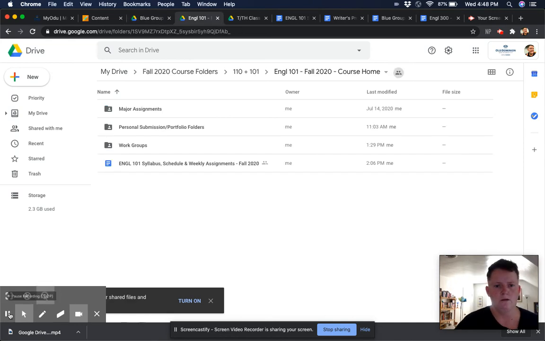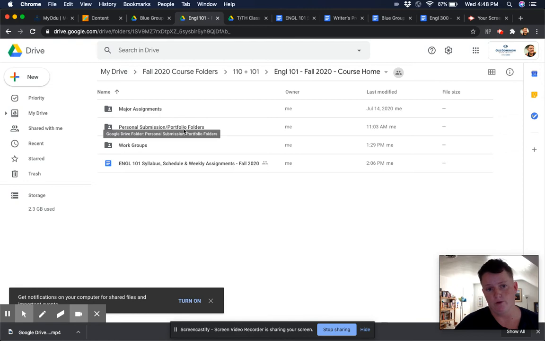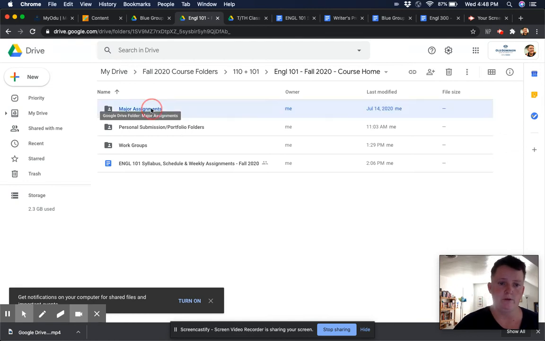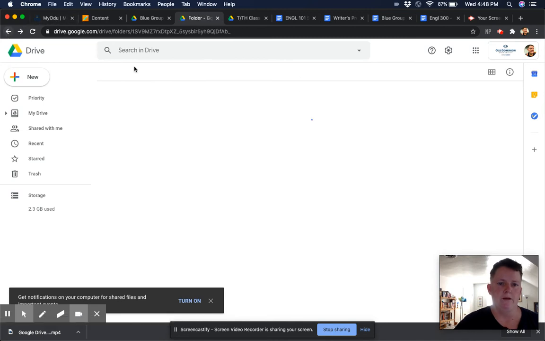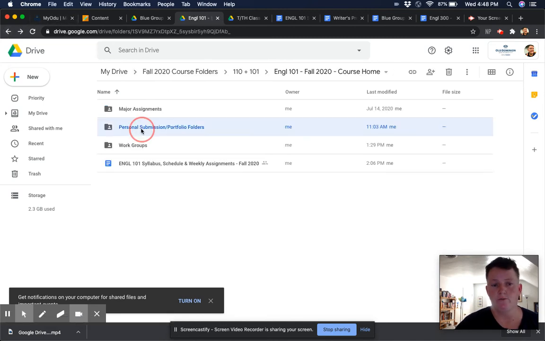And let's see. Okay, and so then the last two folders that are in here are for major assignments and for their personal submission portfolio folders. And so again, under major assignments, every assignment will have its own assignment sheet. If I have multiple supporting documents for the assignment sheet, then that'll be in here as a folder in and of itself, and that way I can group that. But for here, most often it's just a single assignment sheet, because I have all those hyperlinks embedded. That will work. And then I have their personal submission and portfolio folders.